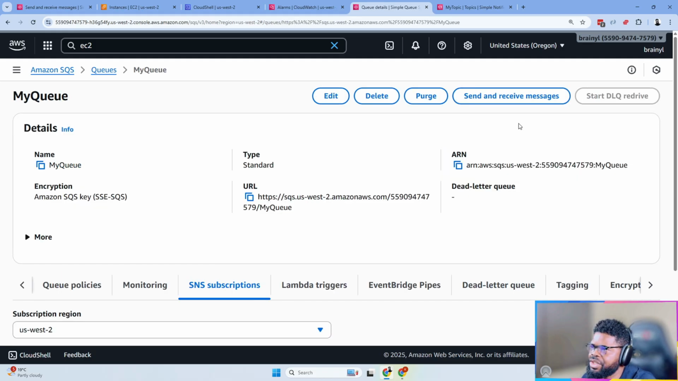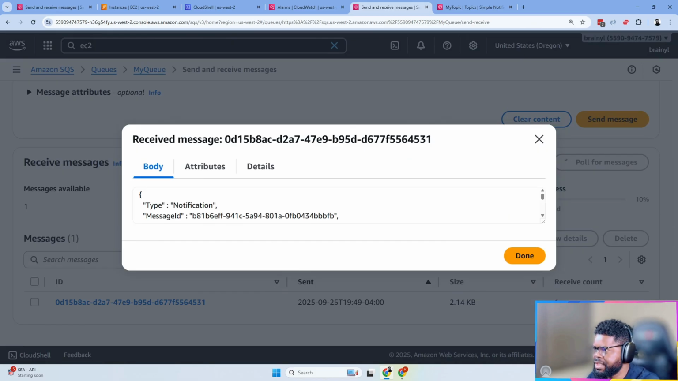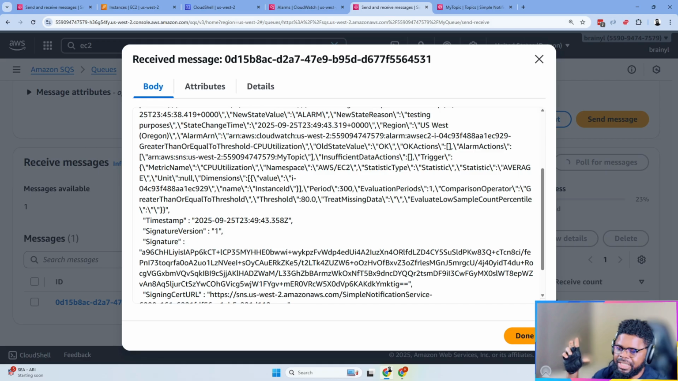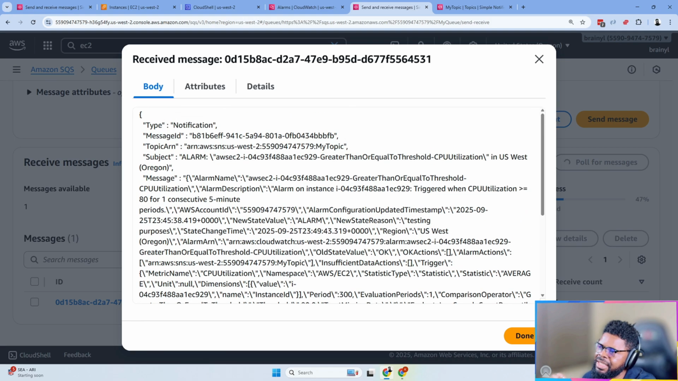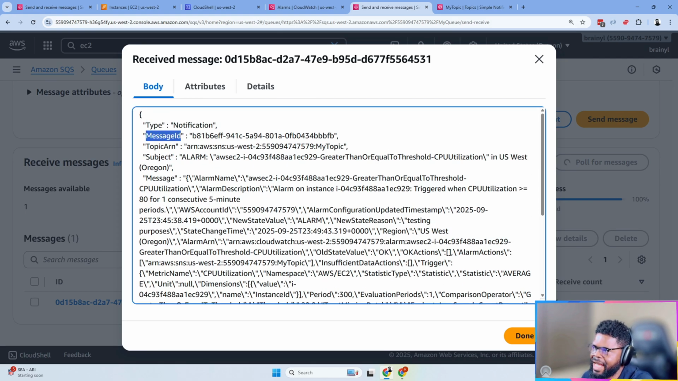If I go to the message and do send and receive message and poll for the message, there is one message. If you view it, if I scroll in a bit, this is the alarm message, right? That we've gotten. So think about it: there's an alarm, the alarm is wired to an SNS, and SNS is wired to SQS. The good thing about it is that you need this message to be able to write a Lambda function or a service that will help you process it, because this gives you a schema for you to understand the service you are dealing with. So I know in this case, this is the type, message, ID, and all that. So these messages are in the queue.